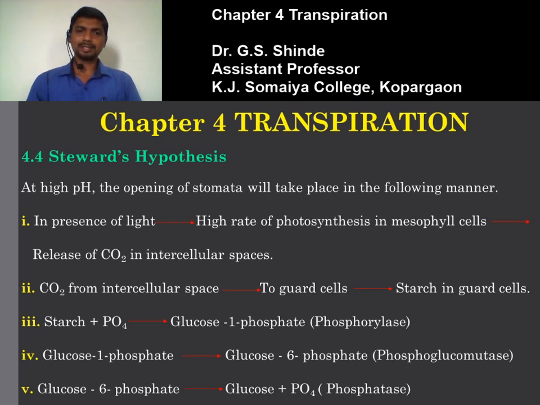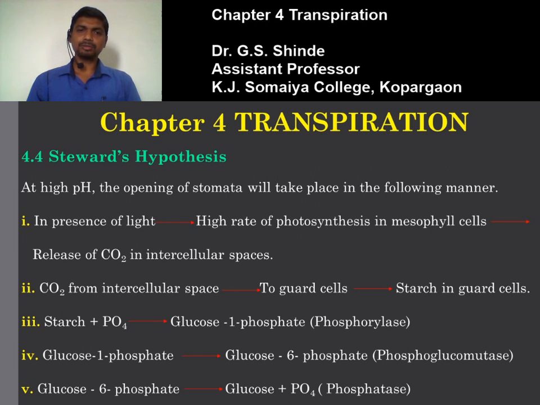So for this, glucose 1-phosphate should be further converted into glucose. In a series of reactions, glucose 1-phosphate is converted into glucose 6-phosphate in the presence of the enzyme phosphoglucomutase. And further, glucose 6-phosphate is converted into glucose and inorganic phosphate in the presence of the enzyme phosphatase.